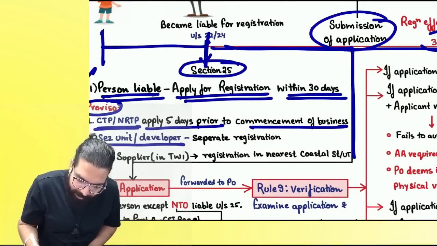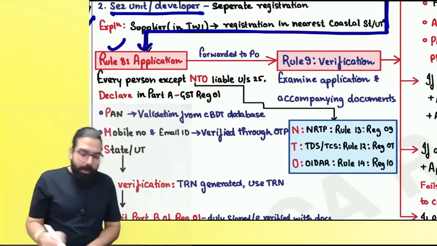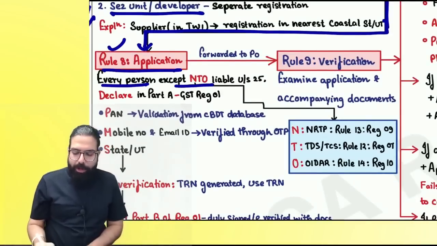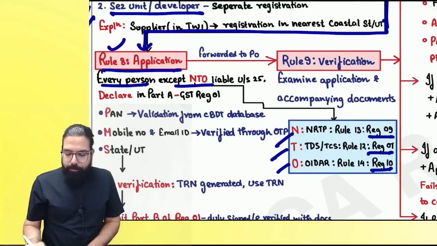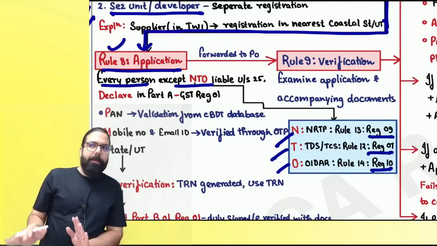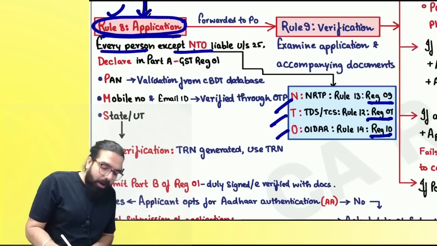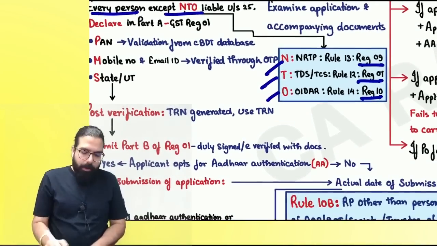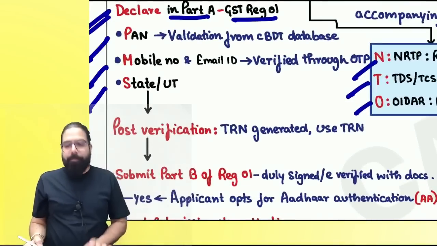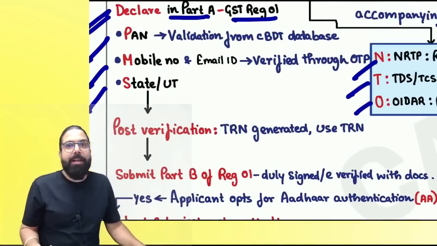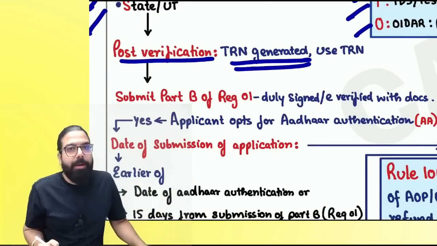Sir, what is the application, everyone? Rule 8 says, please submit your application. Every person other than NTO, meaning NRTP, TDS deductor, TCS collector, and OIDR, because for them the forms are separate. Other than these people, whoever is applying for registration first has to go online and declare, in Part A of GST REG 01, the PAN number, mobile number, email ID, and state. Are we clear, everyone? Then verification will happen, and they will be given a TRN number.